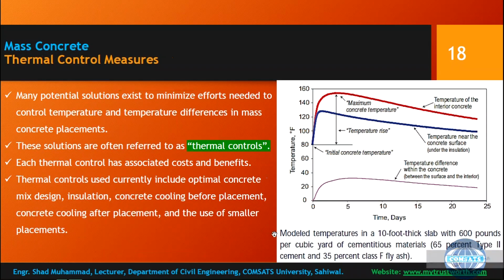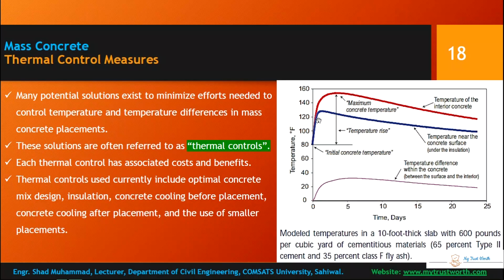So this is modeling, thermal modeling. Model temperature in a 10-foot thick slab with 600 pounds per cubic yard of cementitious material, 65% type 2 cement and 35% class F fly ash. This is the initial concrete temperature, and you can see the duration in days.